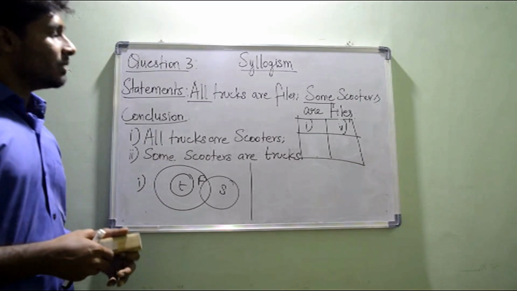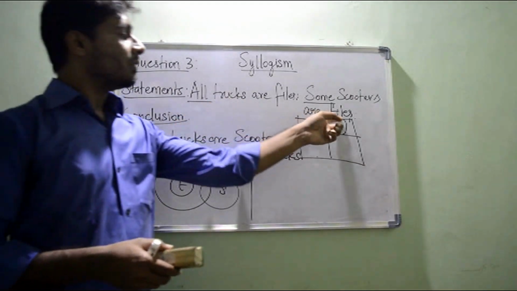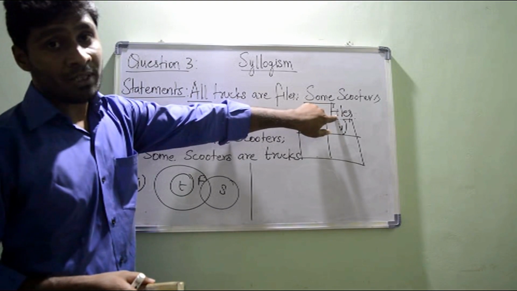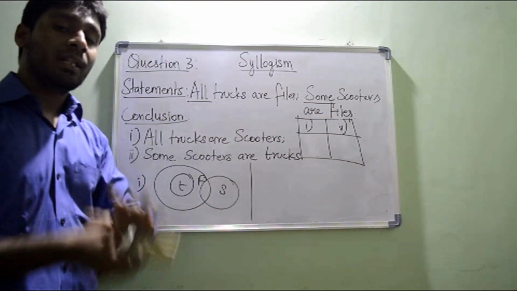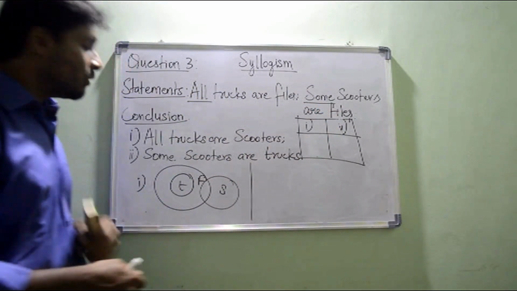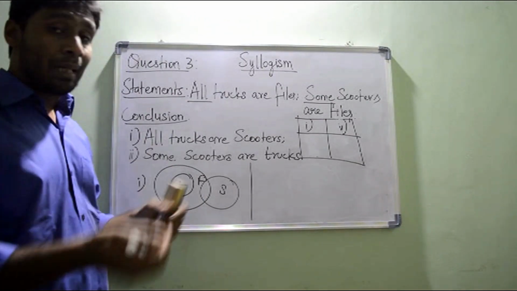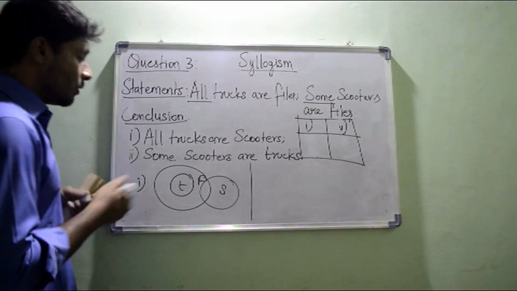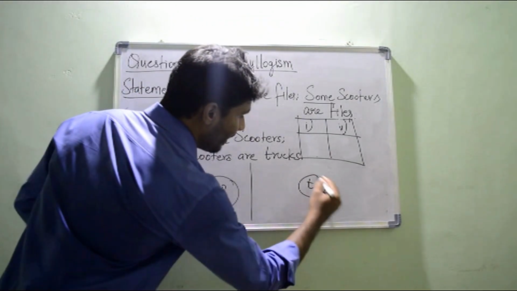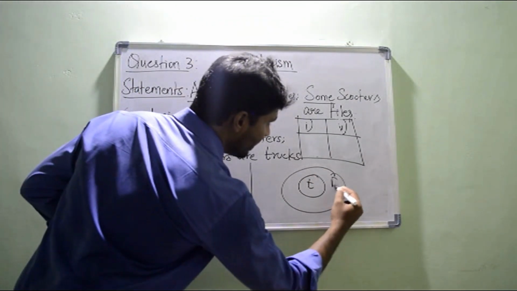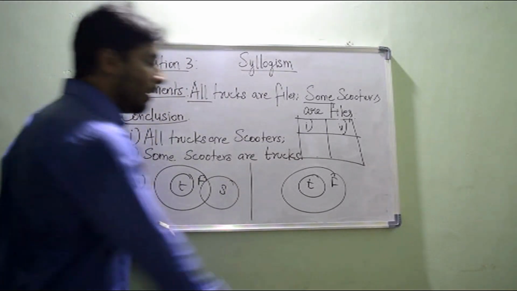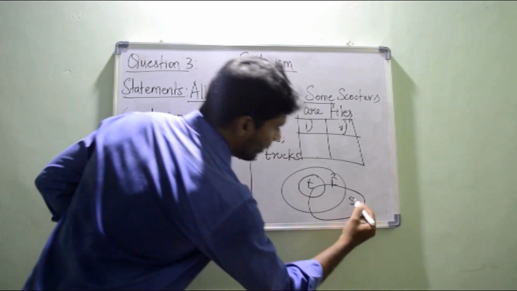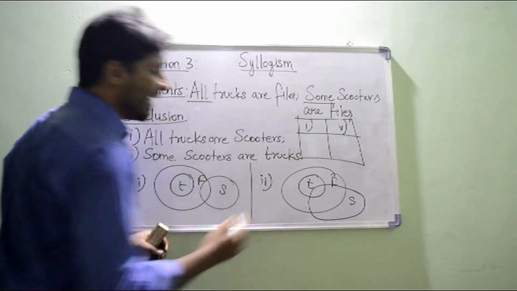Yes, good. So please check the first and the last object, that is trucks and the files. Are the trucks and files getting connected in the question? No. If there is no connection, it doesn't mean the answer is no. So please go for one more diagram, and the diagram should have a connection between the first and the third object. Got it? So I can go like trucks and files, and while drawing scooters I can draw some connection between the trucks and the scooters, and this is my second possible diagram.